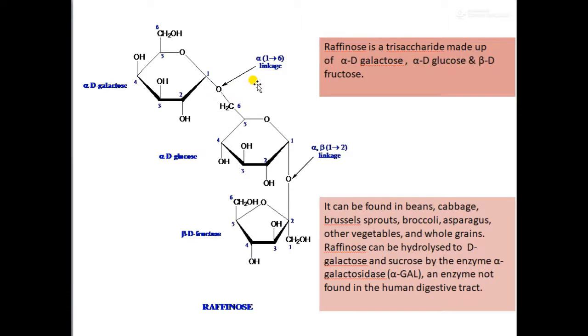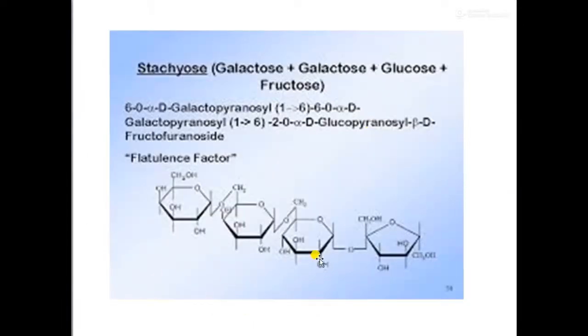The enzyme responsible for the hydrolysis we have already mentioned. Then coming to stachyose, 4 sugars are linked together, where 2 galactose moieties are linked to 1 sucrose moiety, including glucose and fructose.